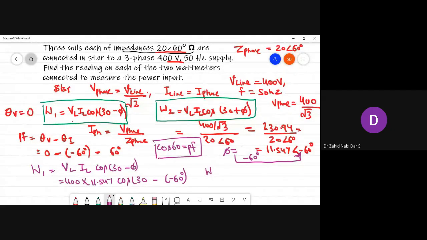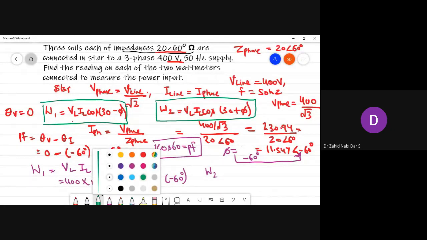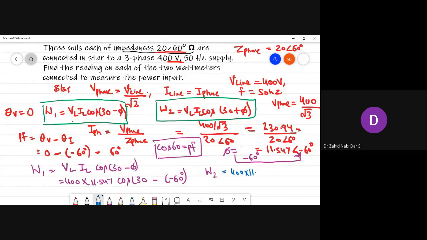Another case, for W2, it would be 400 into 11.547 into cos of 30 plus phi. Now phi is minus 60 degrees. So this will become 400 into 11.547 into cos of 30 minus 60, which is minus 30 degrees. Here it would be cos 90, so this part will become 0. Can you notice?